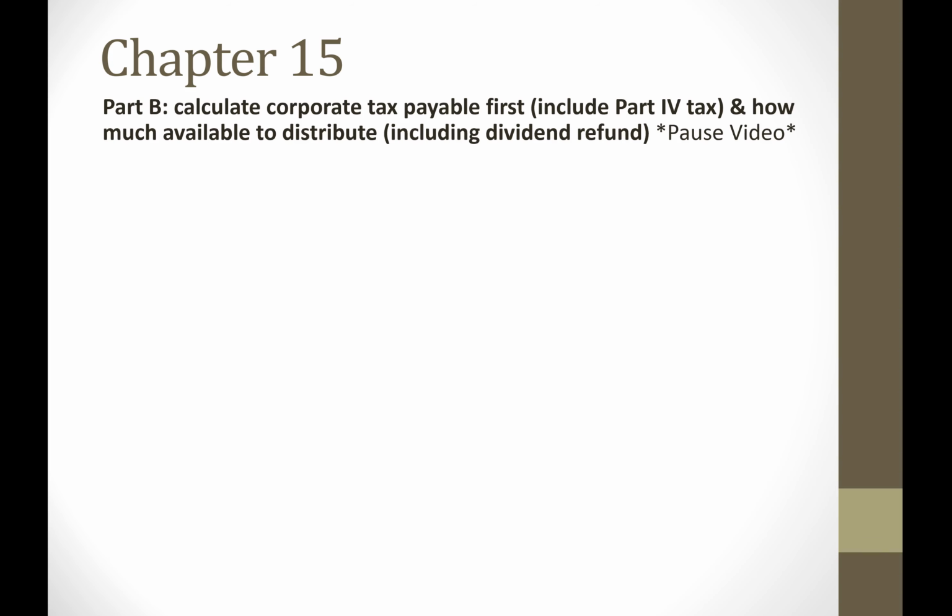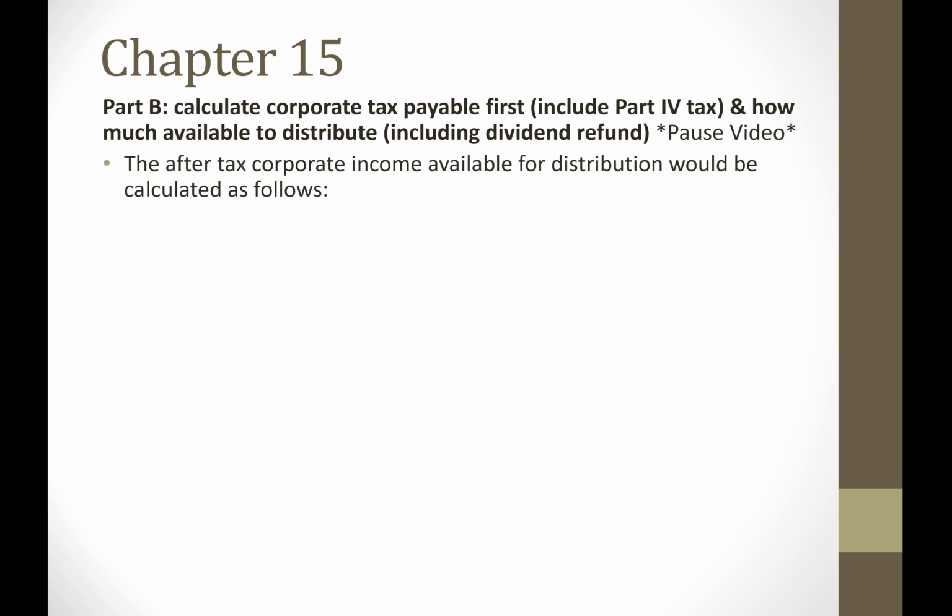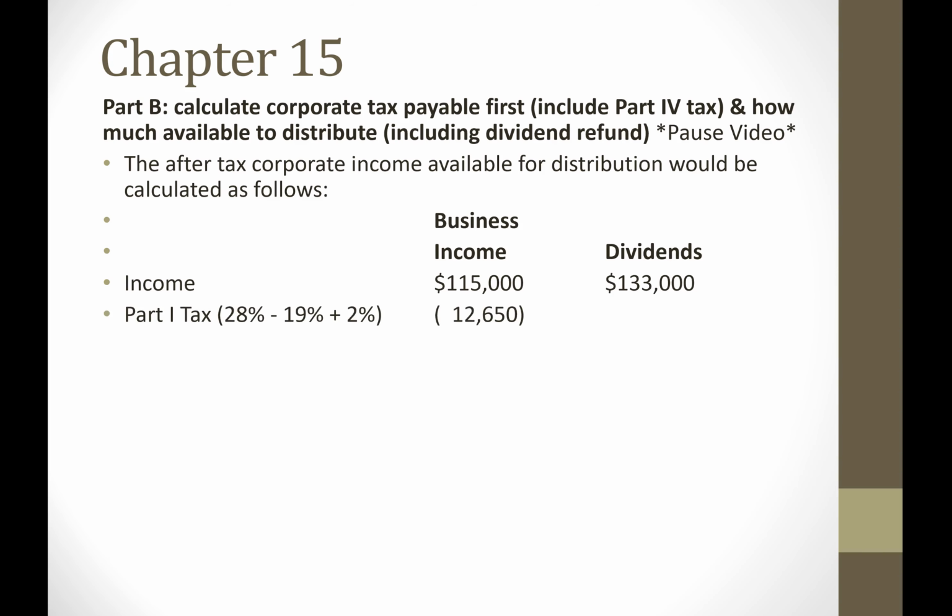Okay, let's look at part B of the question. We're going to incorporate, and we're also going to have 2 streams of income, the business income and the dividend income. The business income, $115,000, the dividend income, $133,000. Let's figure out how much tax would have to be paid on the business income. So the business income is active business income, and this company is a CCPC.